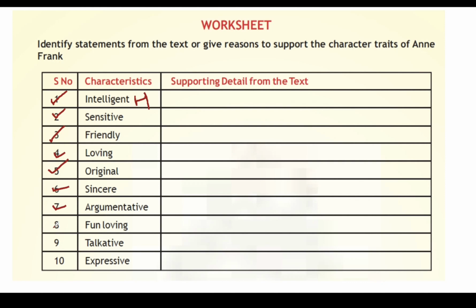Then 8, fun loving. She was fun loving with everyone, wrote humorous poems. She had good friends who helped her in her assignment. Talkative, it's there clearly in the lesson. Expressive, writes a diary of her experience. And the second one says, sorry, not the second one. The first one, intelligent, is a homework.